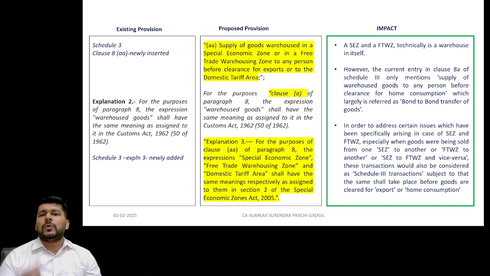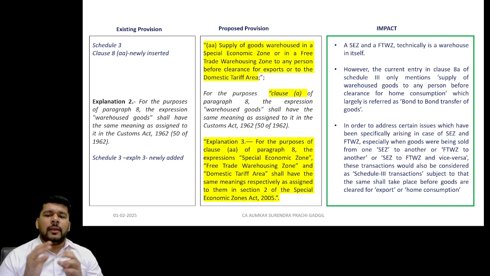For one SEZ to another SEZ, although the transaction is a bond to bond transfer, a specific provision has now been introduced: supply of goods warehoused in an SEZ or an FTWZ to any person. It can be from one SEZ to another, one SEZ to an FTWZ, vice versa, or to a customs bonded warehouse, which is just a customs warehouse, not an SEZ or FTWZ. Any such supply of goods will be treated as a Schedule 3 transaction.